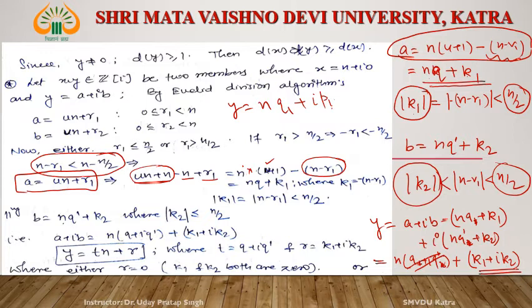Okay, then what is k1 and k2? Either this is equal to 0, or if this is not 0, then what is the second result of d in a Euclidean domain? Either k1 plus i k2 is 0 or d of k1 plus i k2 is less than d of n, right? So if this is 0, then no problem. If k1 plus i k2 is not 0, then what happens?